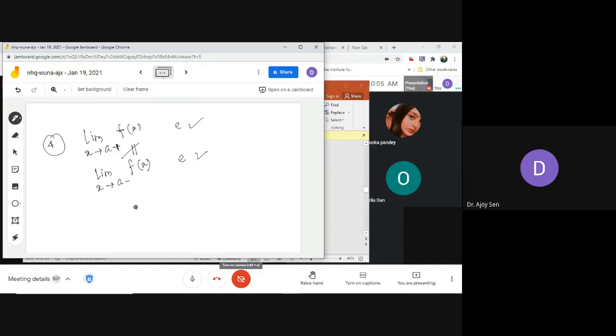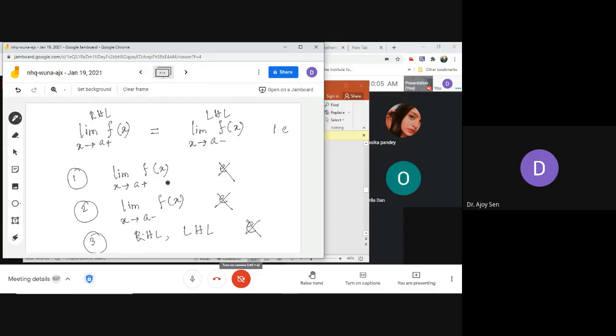That means the right hand limit is not equal to the left hand limit. So in all these cases, 1, 2, 3 and 4, we say that the limit does not exist.